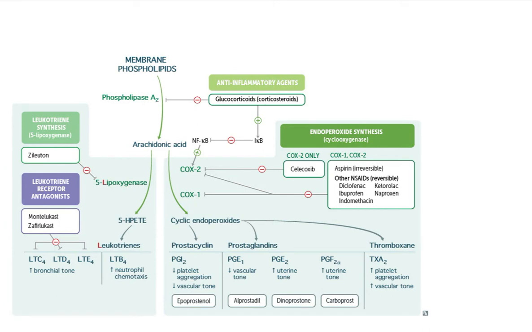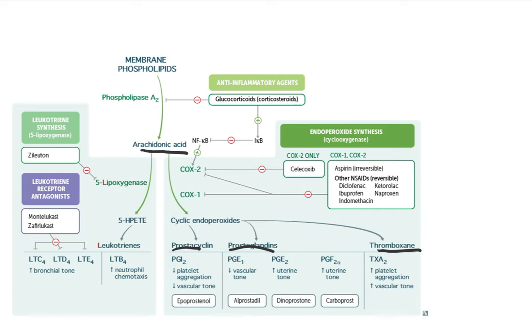So to understand this question, we have to first look at the breakdown of membrane phospholipids into arachidonic acid. On the outside of all of our cells, we have the phospholipid membrane, which is acted on by the enzyme phospholipase A2 to create arachidonic acid. Arachidonic acid has two fates. The first is that cyclooxygenase or COX enzymes can convert arachidonic acid into prostaglandins, prostacyclins, and thromboxane.